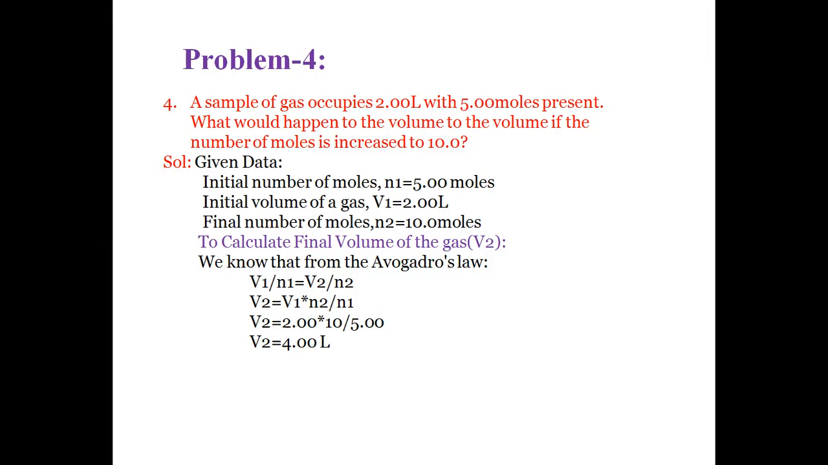From the given data, initial number of moles N1 is equal to 5 moles. Initial volume of the gas V1 is equal to 2 liters. Final number of moles N2 is equal to 10 moles. So we have to calculate the final volume of the gas V2. We know that from Avogadro's law, V1 by N1 is equal to V2 by N2. So V2 is equal to V1 N2 by N1. Substituting the value of V1 as 2 liters, N2 as 10 moles, and N1 as 5 moles, we'll get the final volume as 4 liters.